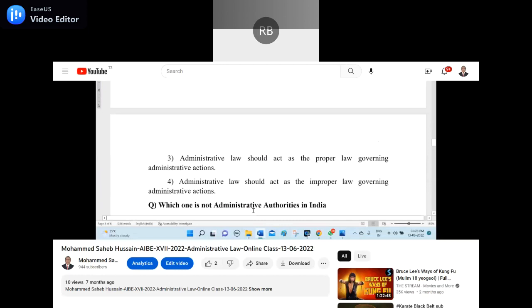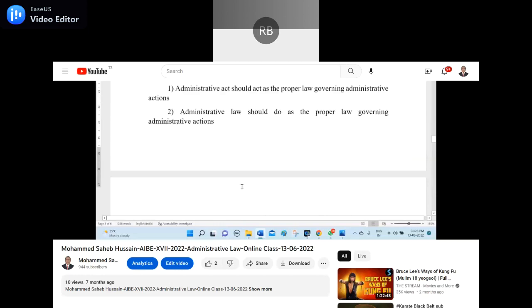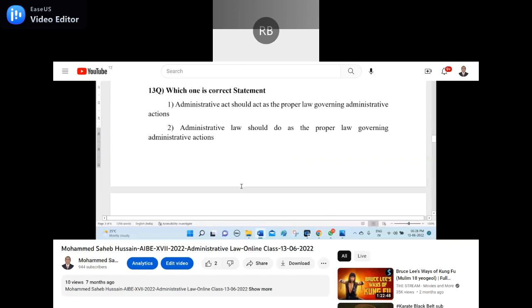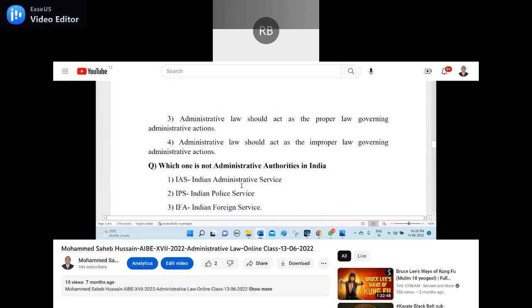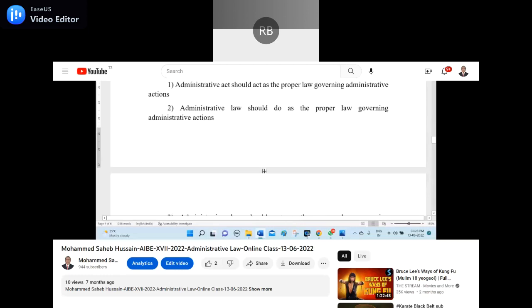Number 4, administrative law should act as the improper law governing the administrative action. Number 3 is the right answer. Administrative law should act as the proper law governing the administrative action. That is the correct answer. In the other two, I made mistakes here and there, and that's why they are false. Anyone can unmute and read question number 14.